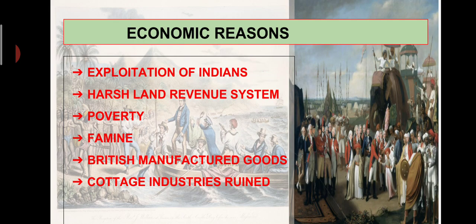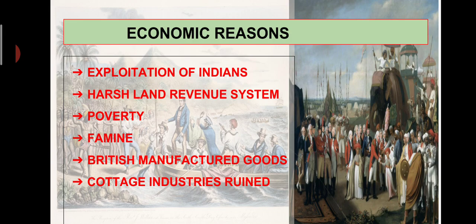Next we will see economic causes or reasons. Here you will see harsh land revenue policies were introduced by the British, and maximum land revenue was extracted by the East India Company. The peasants became miserable and poor. They were not able to pay the increasing taxes which were levied by the British.